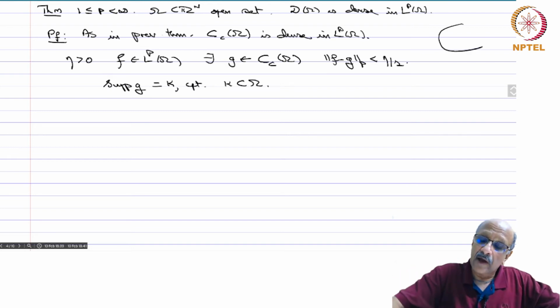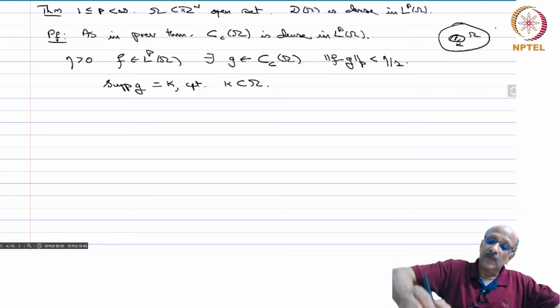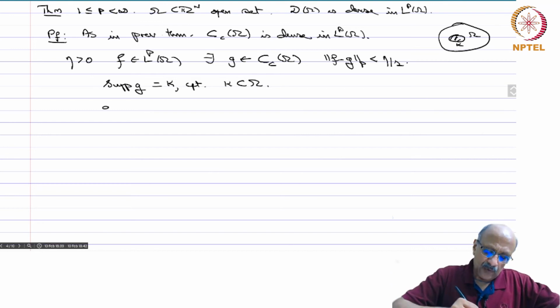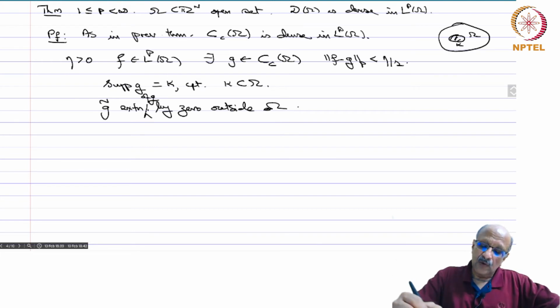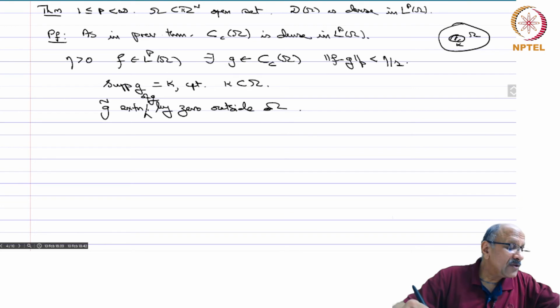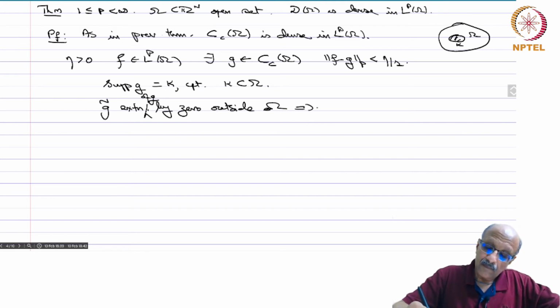Okay, so you have omega here and you have a compact set K which is contained in it. So if you take g tilde, the extension of g by 0 outside omega, then g tilde belongs to Cc of Rn.